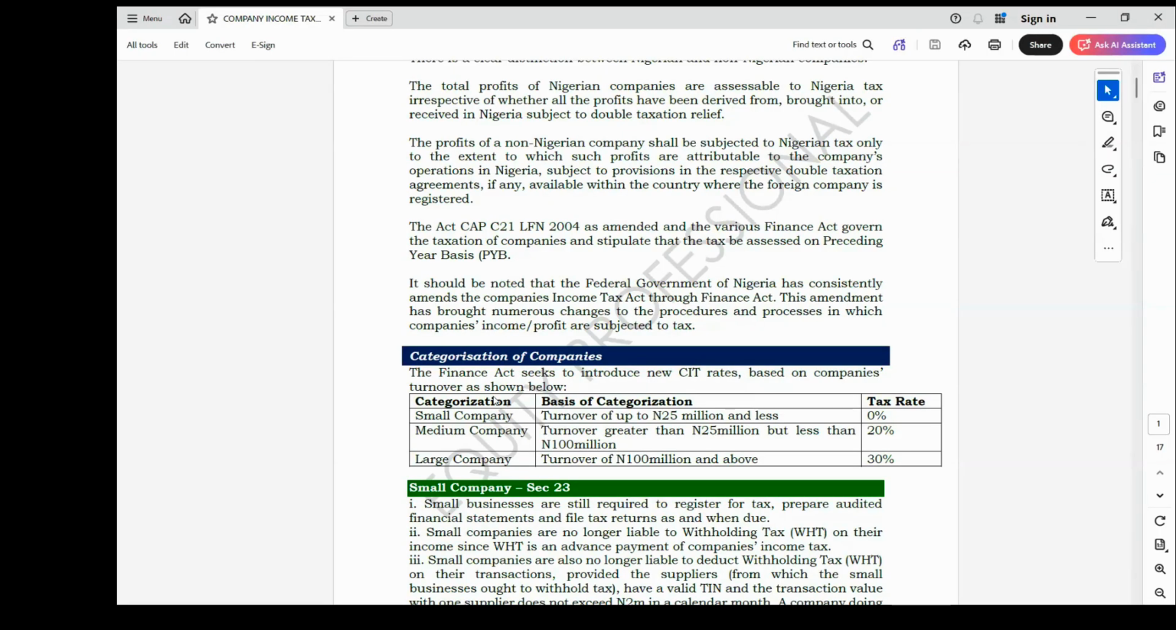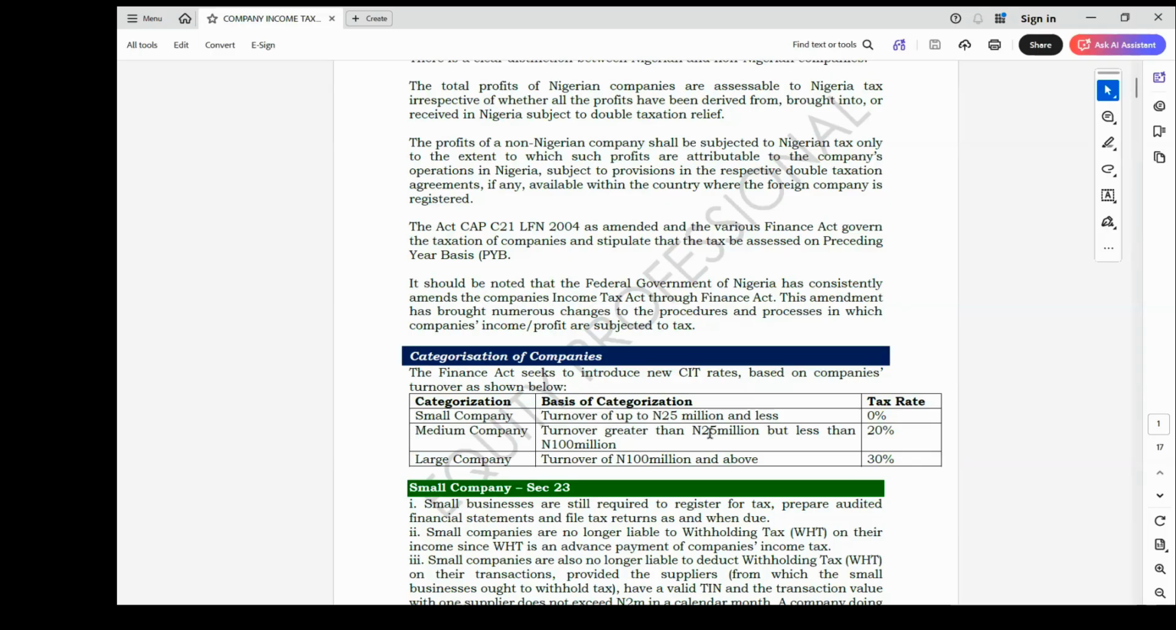In the case of a small company, those are companies with annual turnover of 25 million naira and below. And the rate of tax was 0%. So that means they are not liable to tax payment. But the fact that a small company is not liable to tax payment does not exonerate them from registering for tax. As a small company, you must also register for tax with FIRS and also file return. You must file your return as at when due.